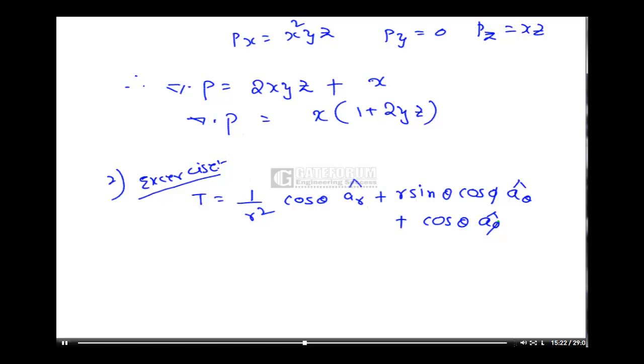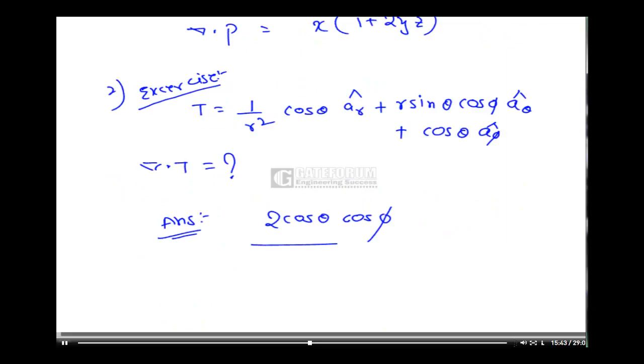This is the given vector field. Then what is del dot T? Since it is given in r theta phi, we have to use the divergence formula of spherical coordinates. Use that formula and calculate. The answer for this problem is 2 cos theta cos phi. So solve the problem and verify your answer.